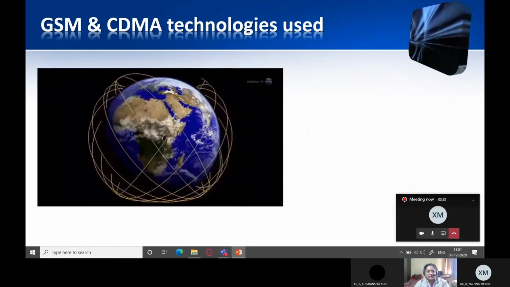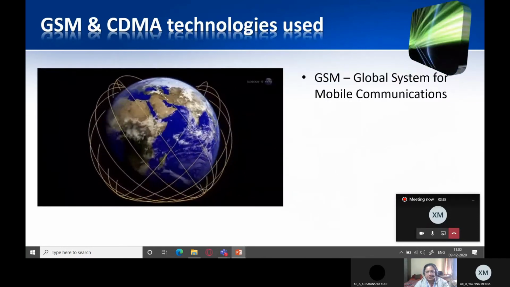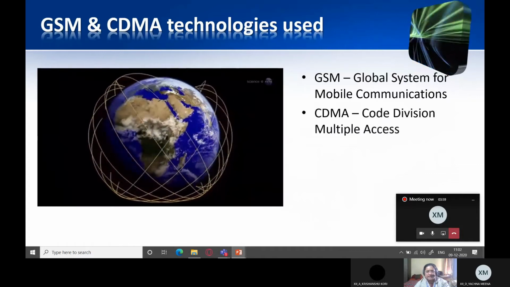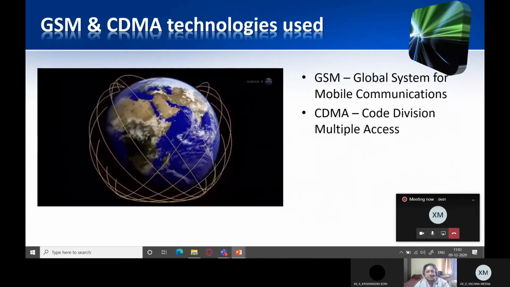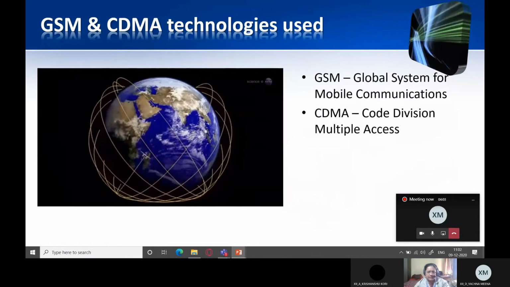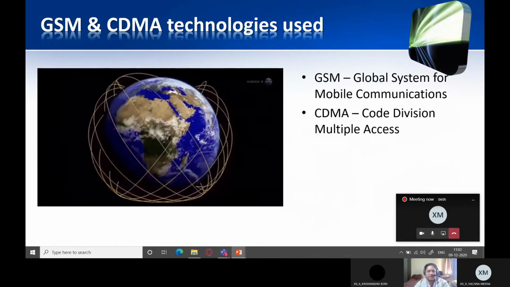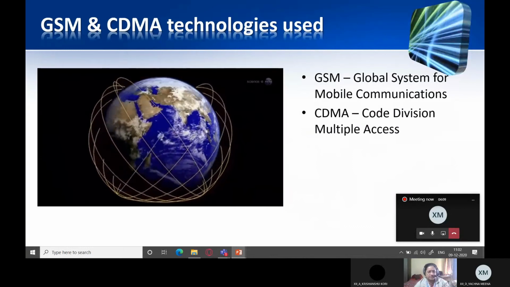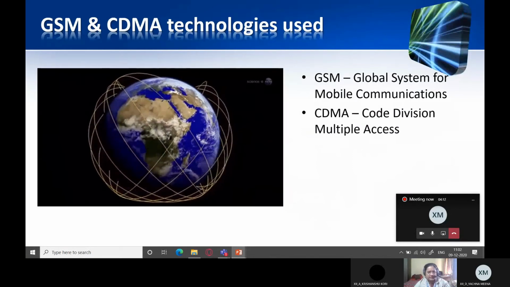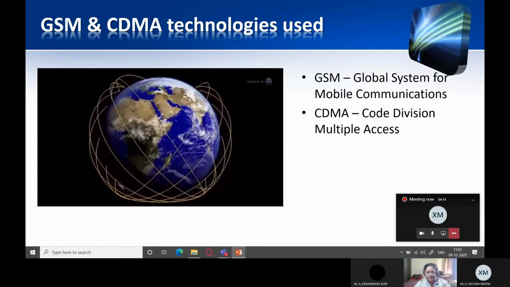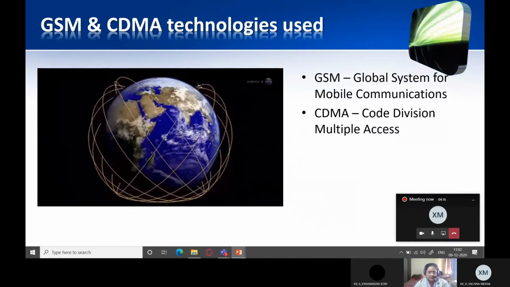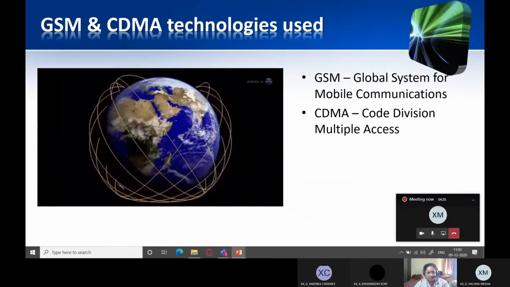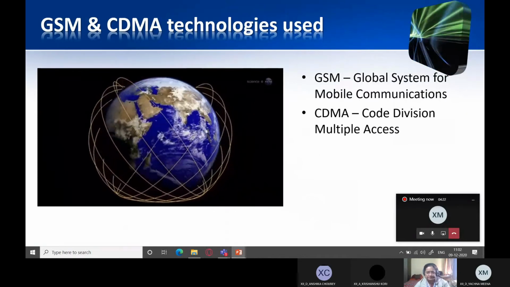What are the technologies used? GSM, that is Global System for Mobile Communications, and CDMA, that is Code Division Multiple Access. Now, it is not necessary to learn about these two because they are very big concepts and they are actual chapters in networking, and that is beyond the scope of the syllabus of our textbook, of our course.